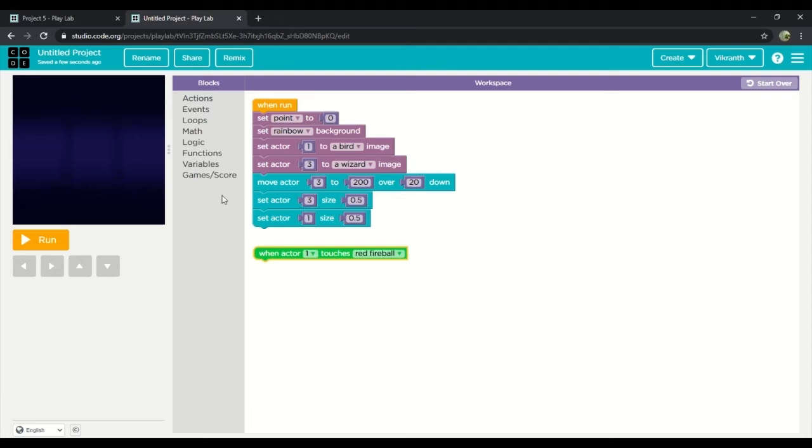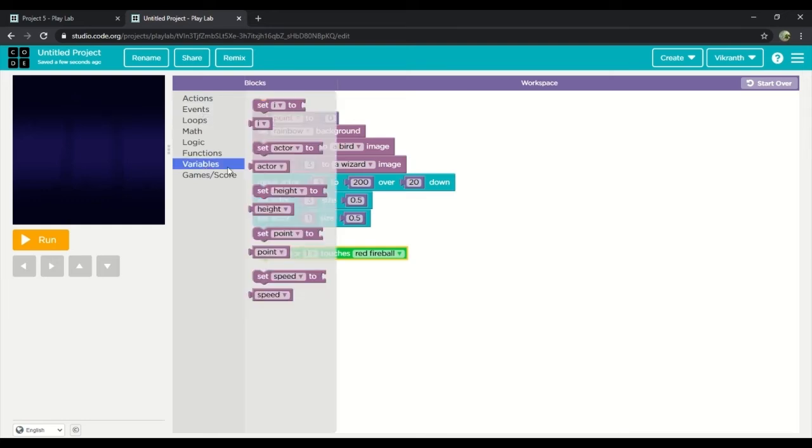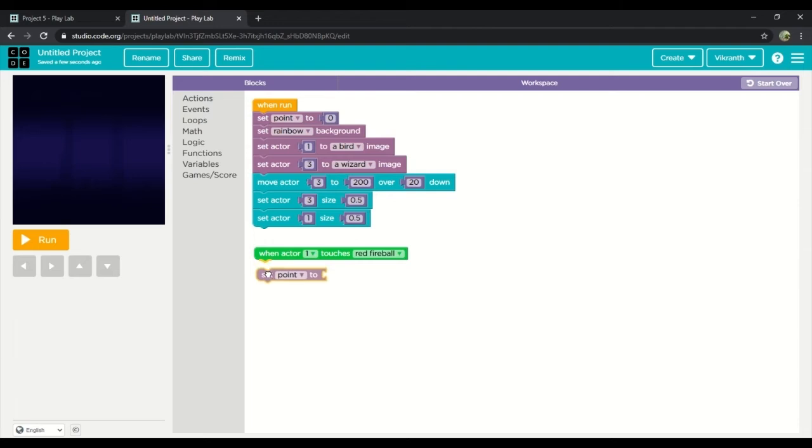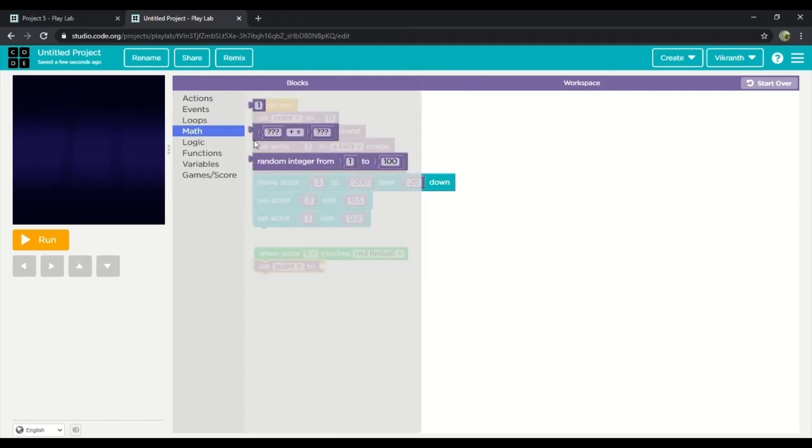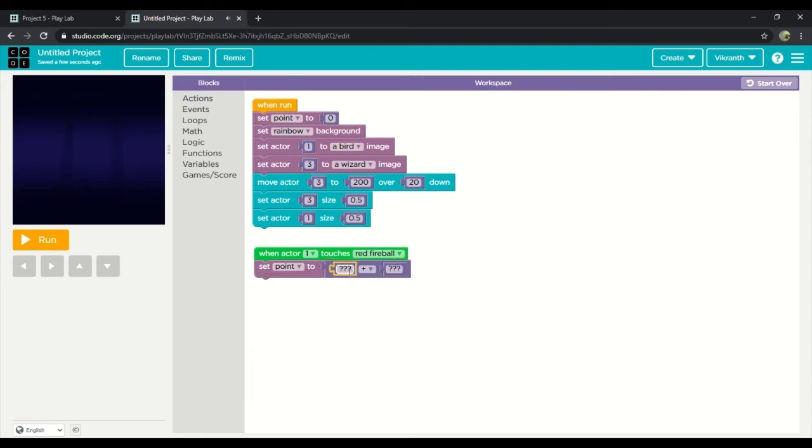So after that we'll drag set point to and then we'll go to math and drag the calculation one, which is the second option. We'll put the first one back and we'll drag point and we'll change even the sign and the number.